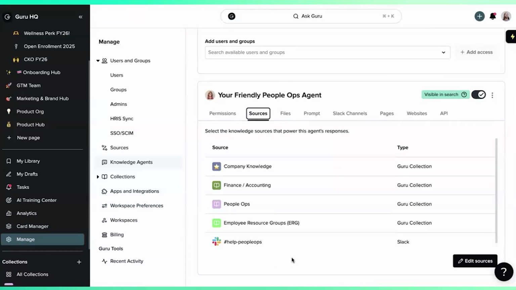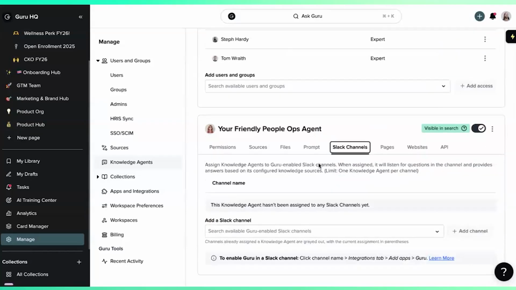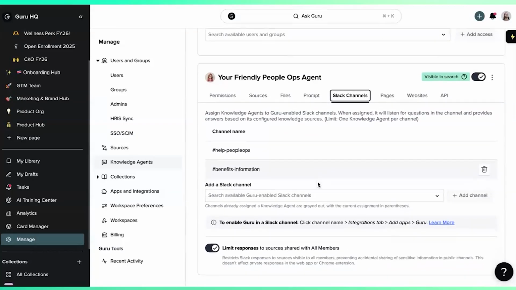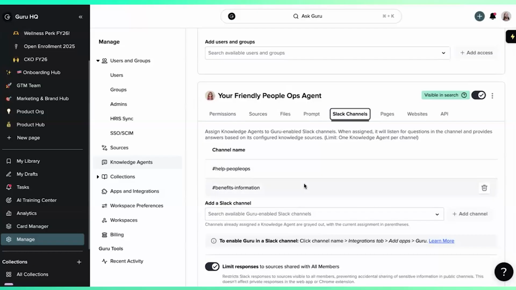And then our help people out Slack channel is a treasure trove of information for people asking previous questions that usually end up getting documented in Guru, but if not, it's also going to use that as a source to help answer questions as well. And then you can see in the Slack channel section of the setup, this sits in our benefits information channel, which we use specifically around open enrollment and about benefit specific questions.